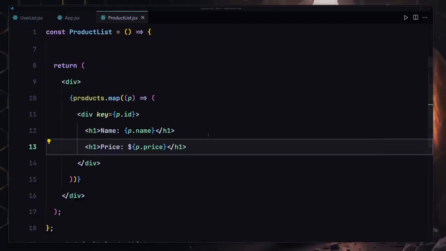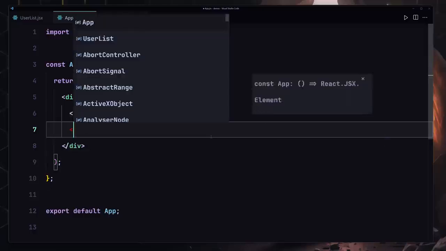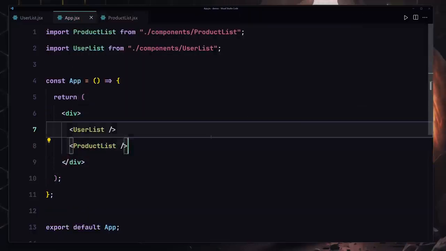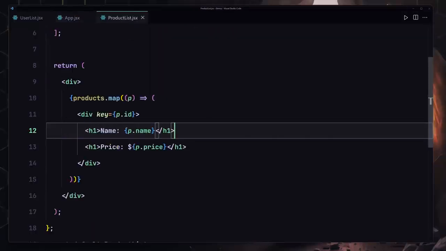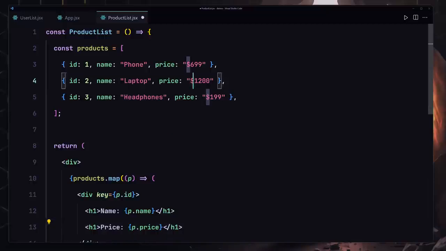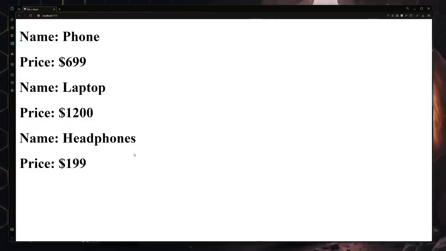I'm going to save my file, and now let me go to my app component and register my product list right here. Save my file, and I'm going to comment this line out, and here you can see we're now getting different products: a phone, a laptop, and also headphones. Oh, we are providing a dollar symbol twice. I'm going to have to remove that in one area. So I'll just remove that from here, because we are already providing that as a string. I'm going to save my file now, and now that's looking better. So yeah, that was our map method